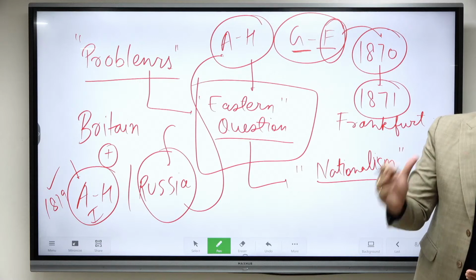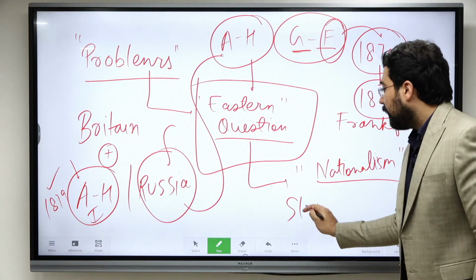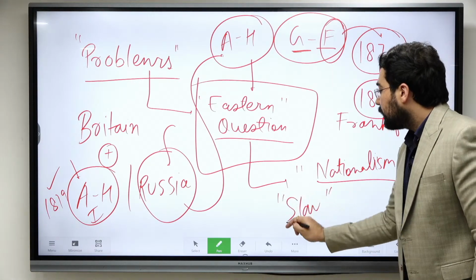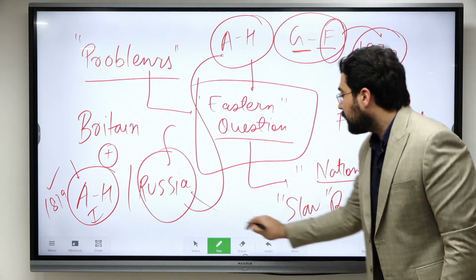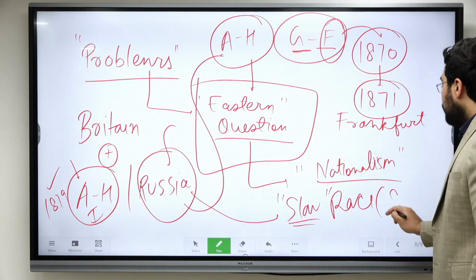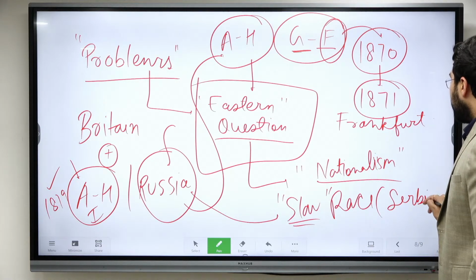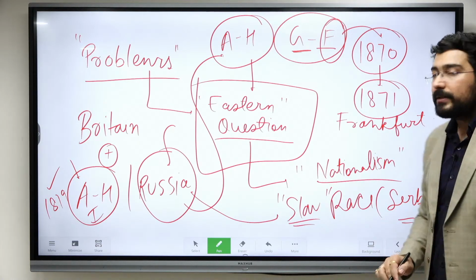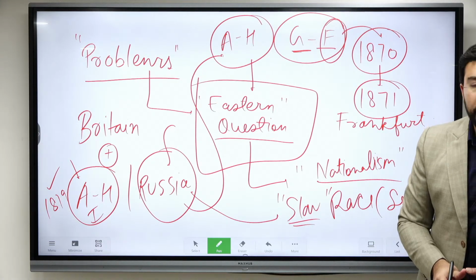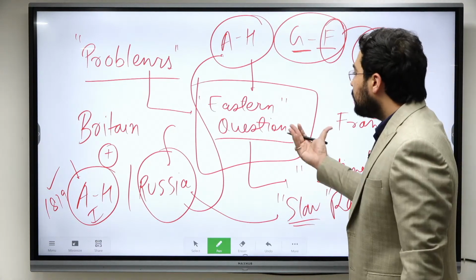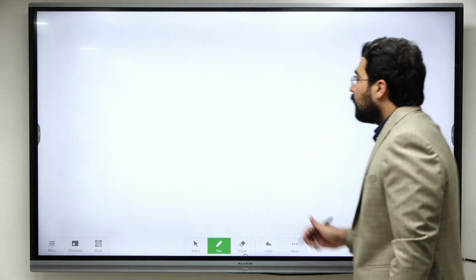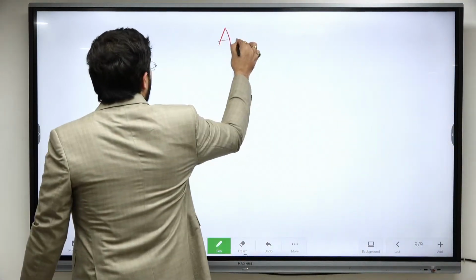There was a race known as Slav, and Russia considered itself the champion of the Slav race. One more country which was relatively strong in the eastern part was Serbia. Serbia wanted some territories in Eastern Europe which were also eyed by Austria-Hungary.